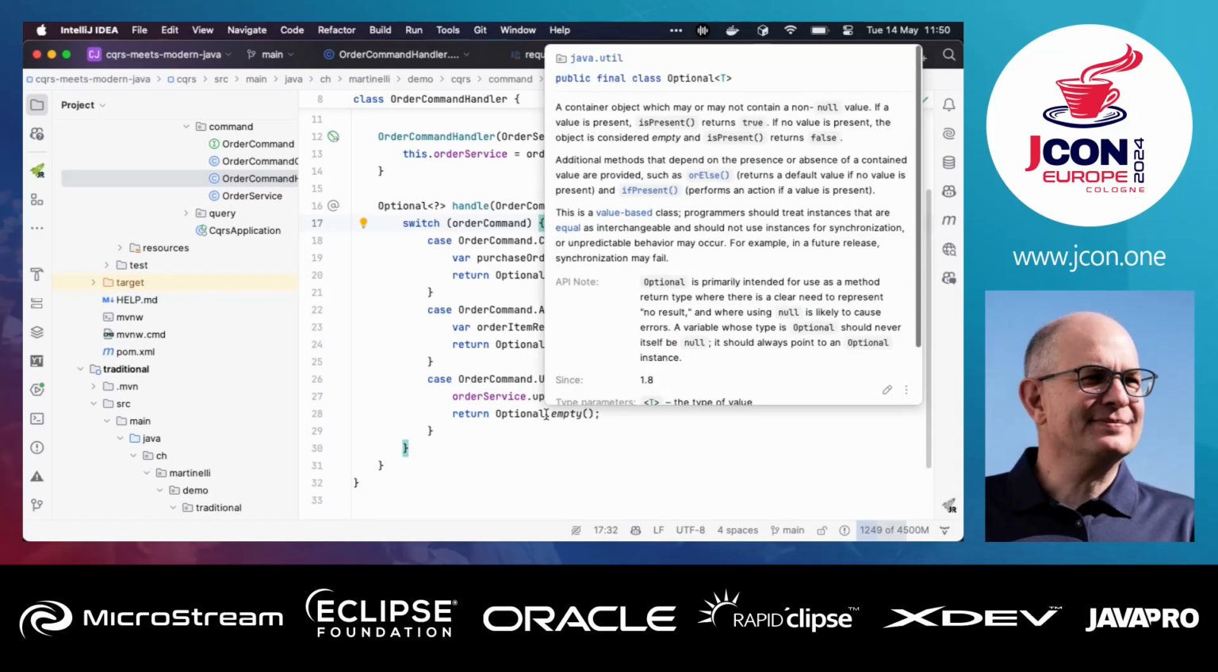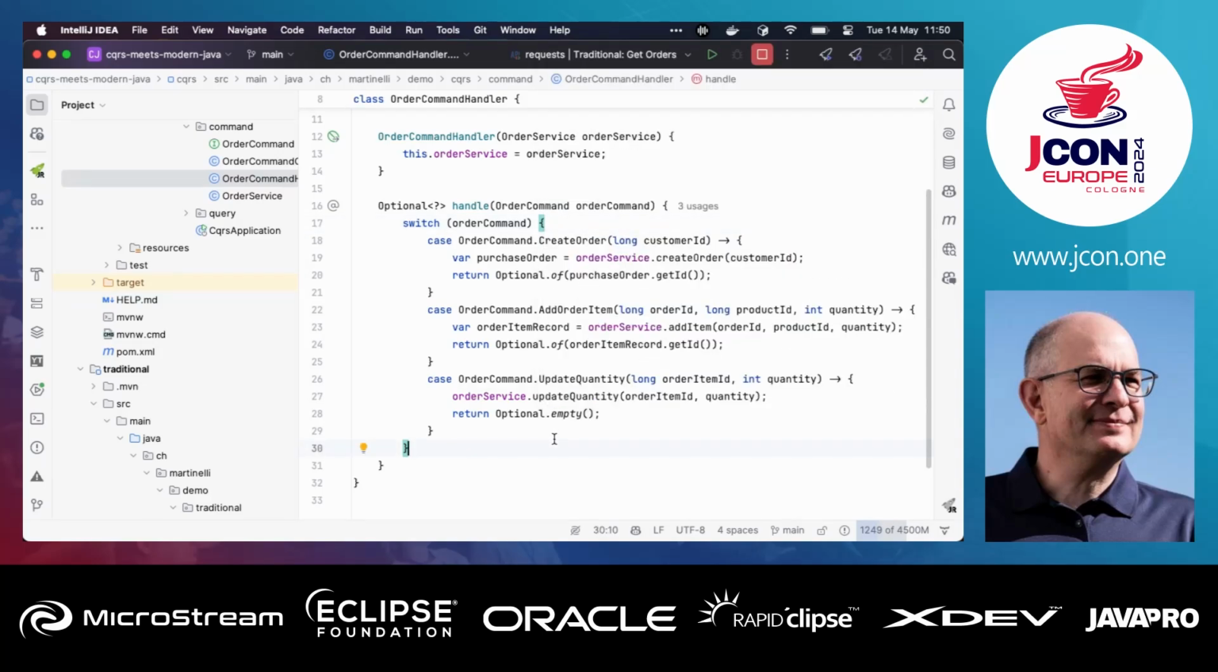So I already know that all the possible command cases are covered here, and they use this order command like a namespace just for the commands that belong to the order command, so it's easy to read. So that's the purpose of this code. And here we also see the deconstruction of the add order item, for example, and I can directly use order ID, product ID, and quantity.